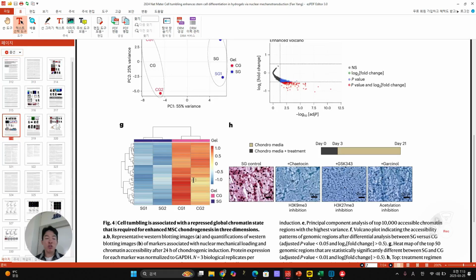Also, when they add this PLA2 inhibitor, it goes down. When they add ARA, as a result of PLA2 activation, ARA is secreted to activate cortical actin activation, so there's some increase. But in the CG hydrogel, whether they treat with PLA2 inhibitor or ARA, they didn't show that much of a change.